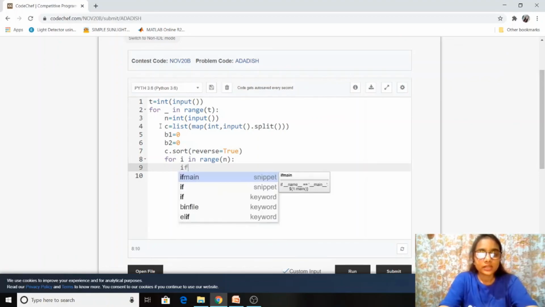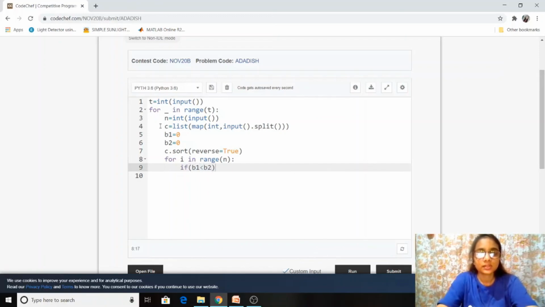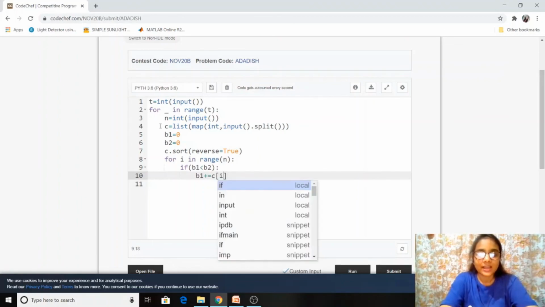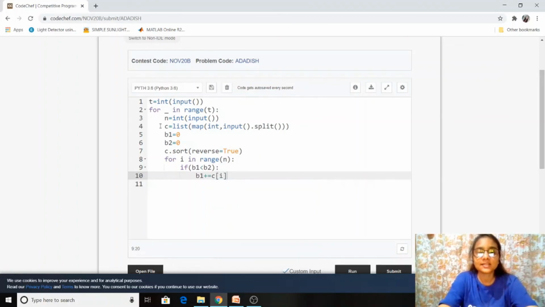So we'll put a condition here that if B1 is less than B2, then in that case, we will accumulate the dish timing in B1. So B1 plus equals C of i. It means B1 equals B1 plus C of i. That means whichever dish timing is present at the ith position will get added in burner 1.